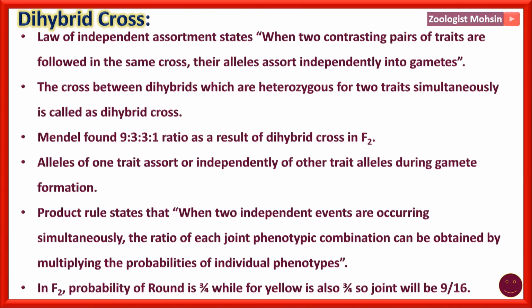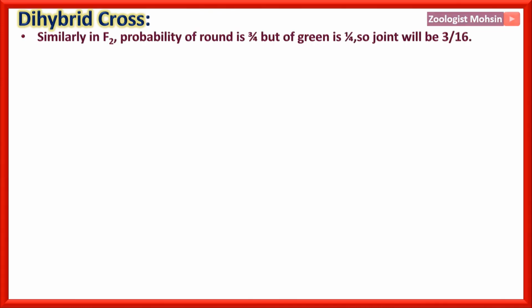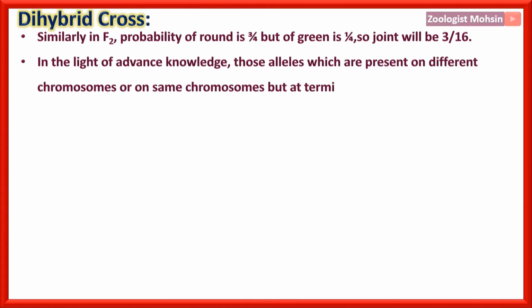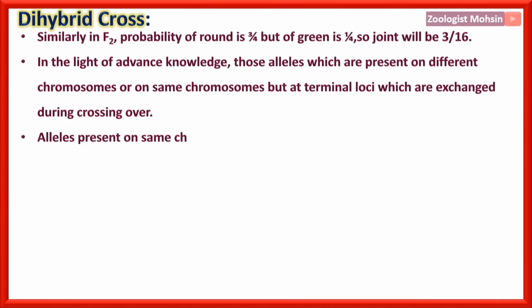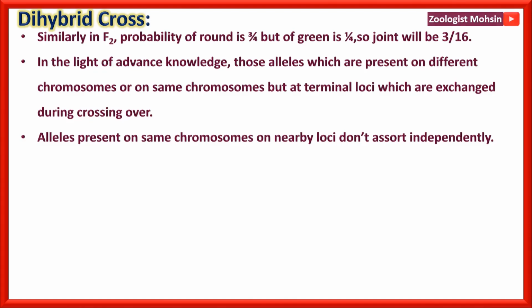Now let's have a look at another example of this product rule. In F2, the probability of round is 3/4 but of green is 1/4. So the combined probability will be 3/16, because numerator 3 into 1 is 3 and denominator 4 into 4 is 16. That's quite simple. In the light of advanced knowledge, those alleles which are present on different chromosomes, or on the same chromosomes but at terminal loci which are exchanged during crossing over, can assort independently, but alleles present on the same chromosome at nearby loci do not assort independently.